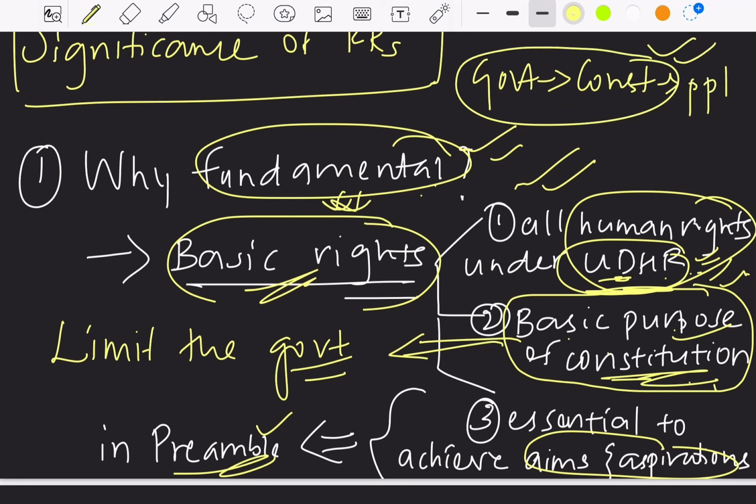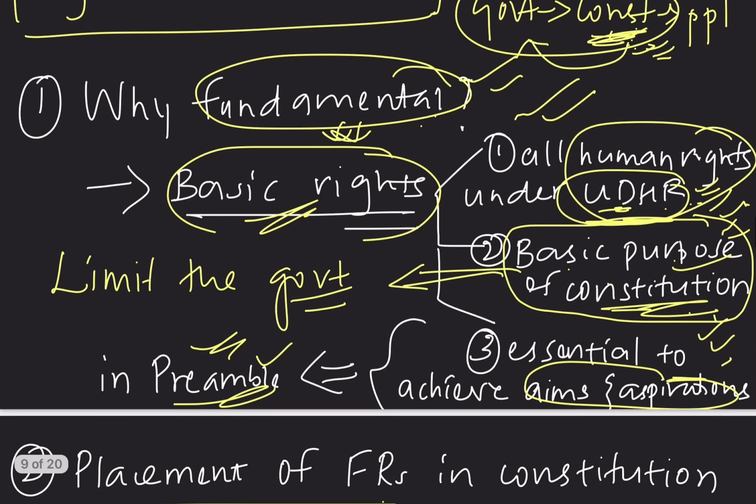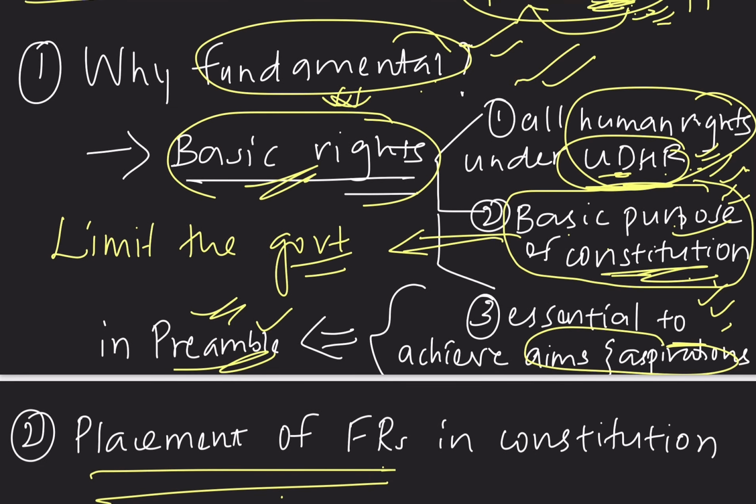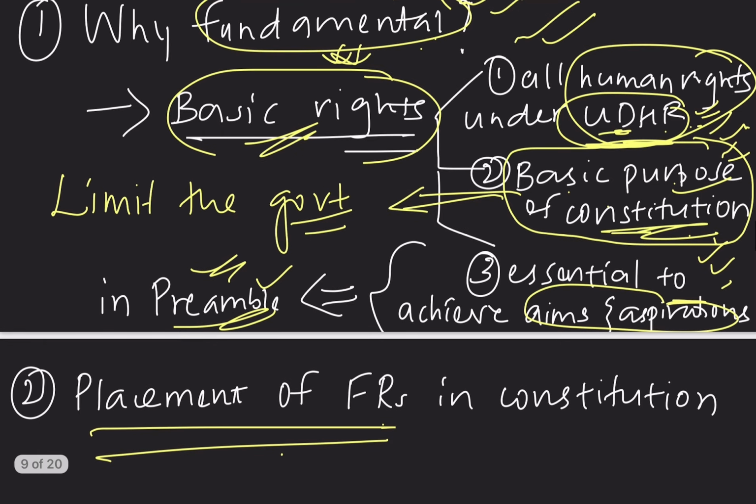So, here, the government acts as per the rules that are mentioned in constitution. And the constitution here is limiting the government. That is the basic purpose of constitution, and fundamental rights serves this basic purpose of constitution. And also, this fundamental is very essential to achieve the aims and aspirations in preamble. So, what are the aims and aspirations of preamble? That is, it is nothing but having equality, liberty, justice, fraternity. So, all these are the essential things that the fundamental rights are serving, and that is why it is called as fundamental.